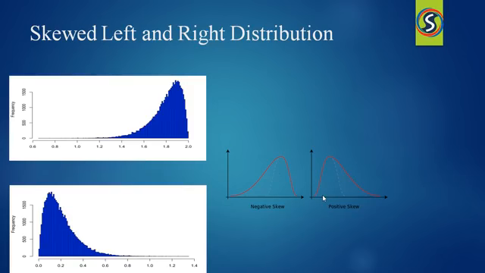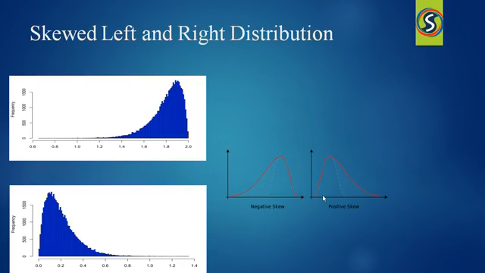Right instead refers to the right tail being drawn out and often the mean being skewed to the right of the typical center of the data. A right skewed distribution usually appears as a left leaning curve.